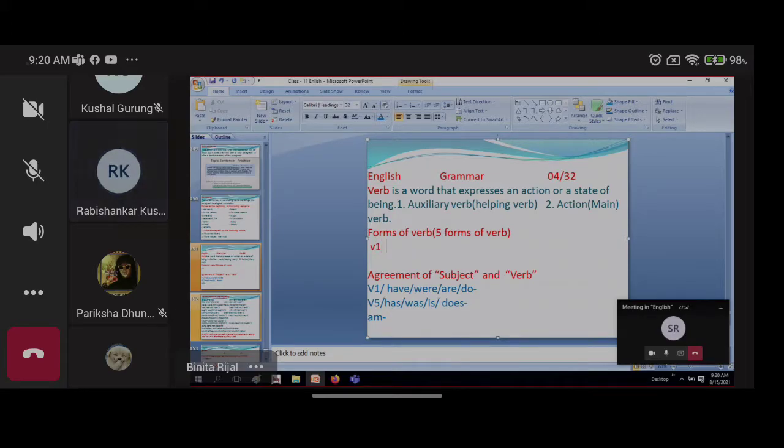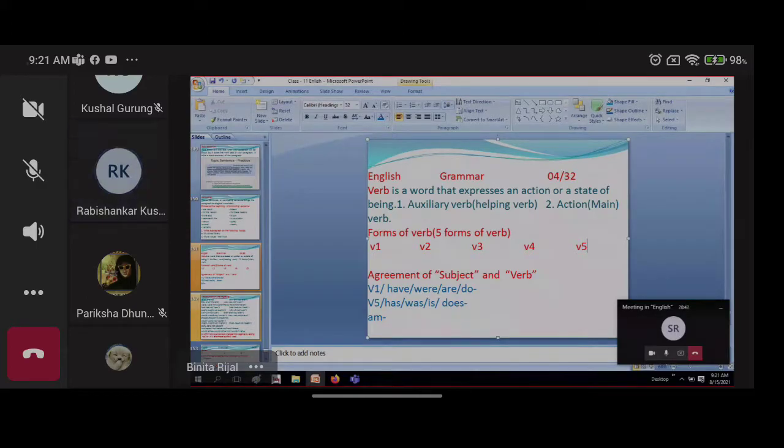Verb 1, the first form of the verb, and next one verb 2, the second form of the verb, then the next one is verb 3, verb 4, and next one is verb 5. We are very familiar with this. Can you tell me, another word is also used for verb 3 and verb 4. What is that? Verb 4 is called gerund.